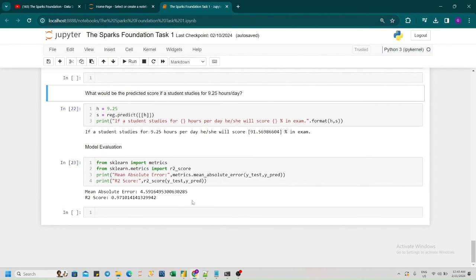So here we have done our analysis on the data very well.